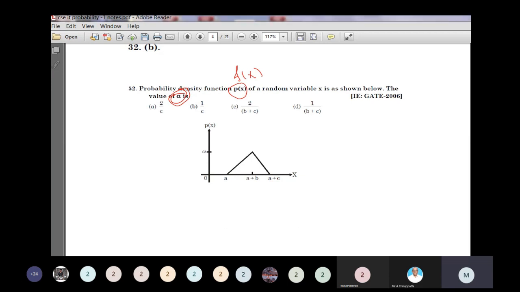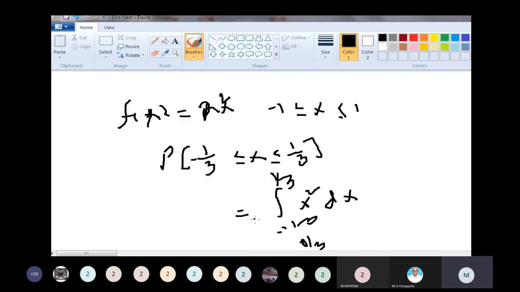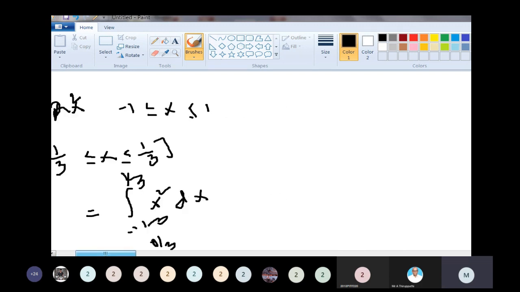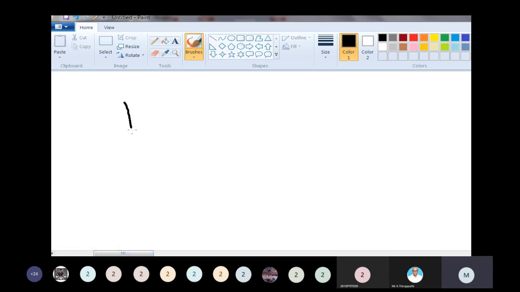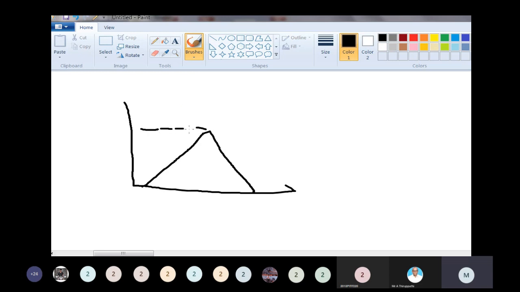Now, what is the diagram? The height is equal to alpha.